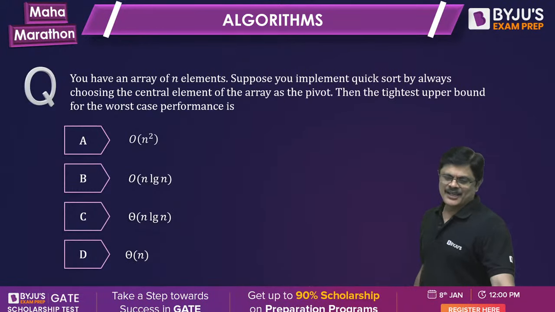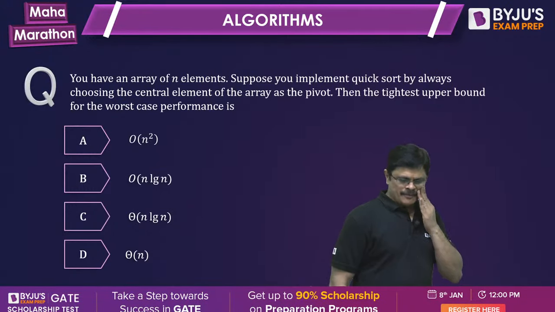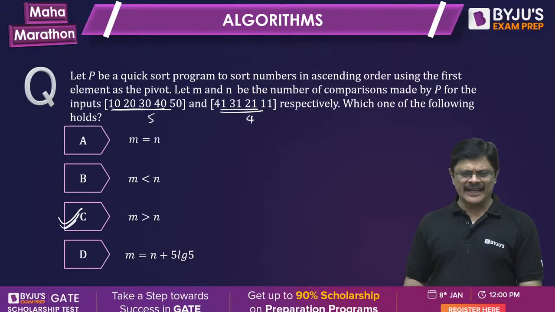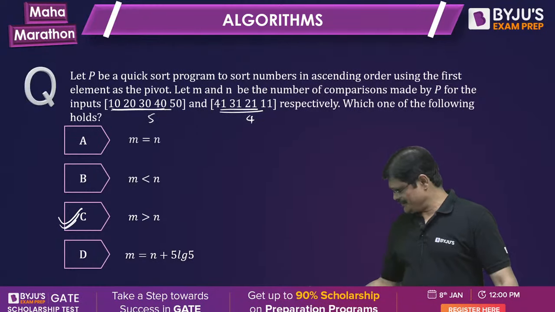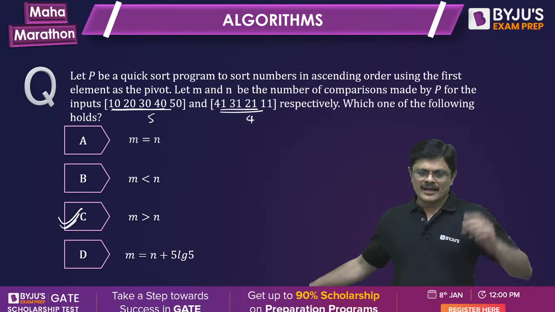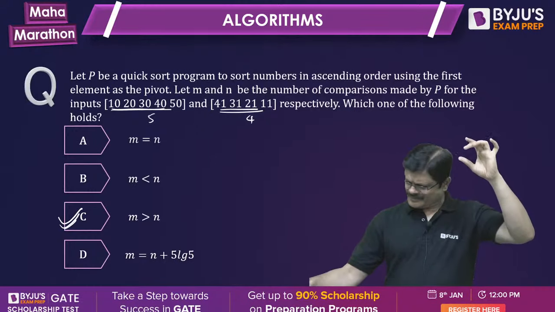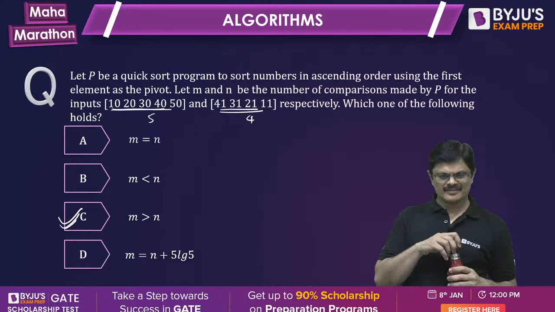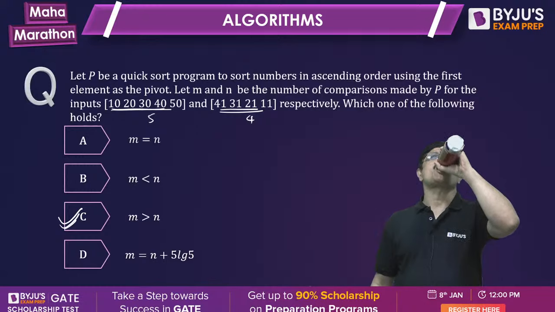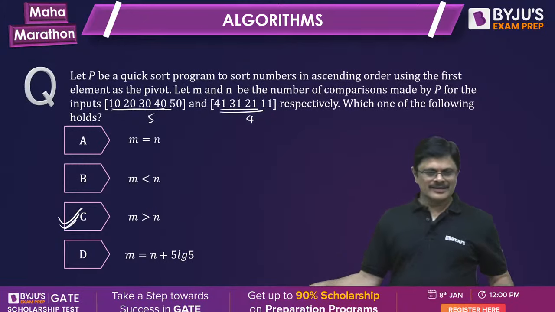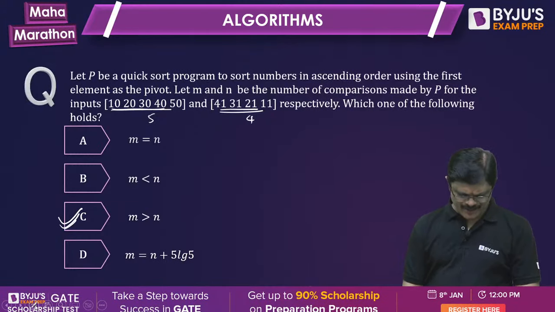You have an array of n elements. This is a very interesting problem. Suppose you have implemented quicksort by always... All of you understood the previous problem? Anyone having issue with this? Recursion tree method. Which tree method are you asking?